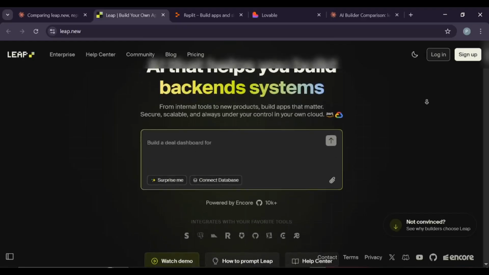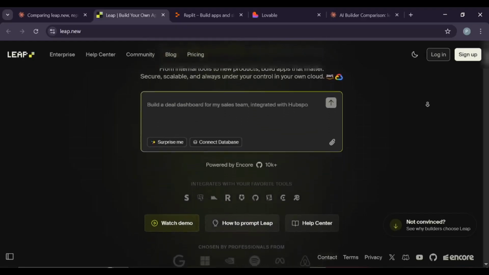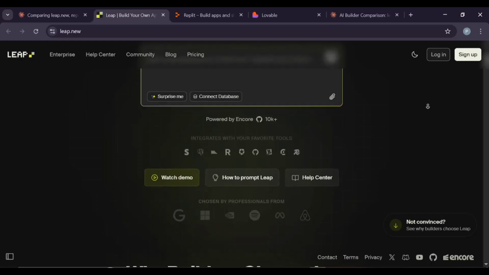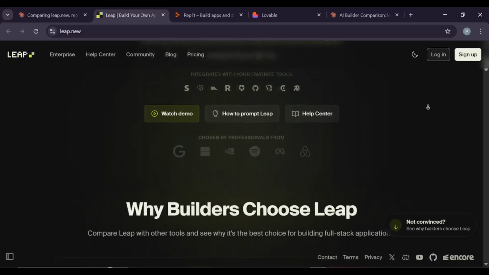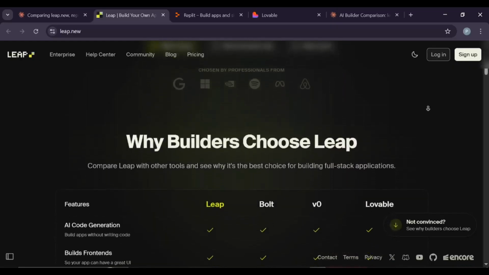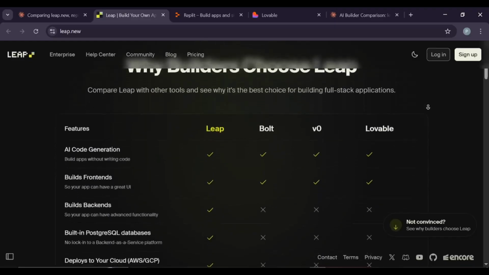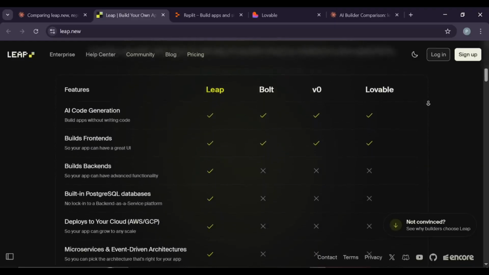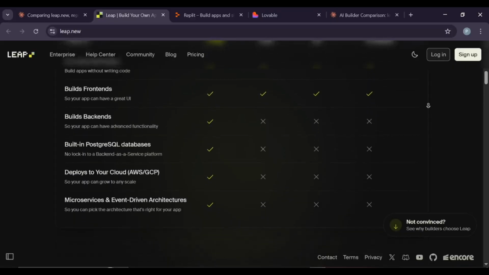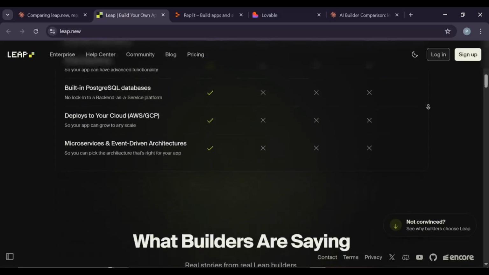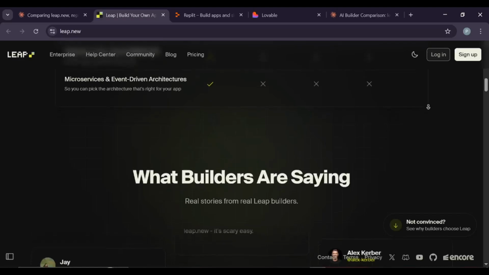It creates full stack apps with actual databases, APIs, and cloud setup. You deploy straight to your own AWS or Google Cloud account, so you own everything. It uses Encore framework for the backend and Claude AI for code generation. The big difference? Leap gives you complete system architecture with live diagrams and clear documentation. Think microservices, not just simple pages.